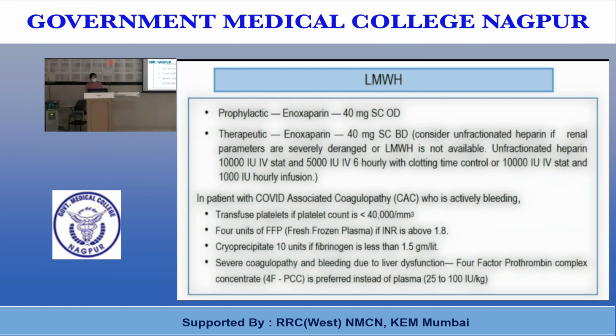In a patient who has COVID-associated coagulopathy and is actively bleeding, transfuse platelets if the platelet count is less than 40,000, 4 units of FFP if the INR is above 1.8, and cryoprecipitate 10 units if the fibrinogen is less than 1.5 gram per liter. If severe coagulopathy and bleeding due to liver dysfunction is there, 4-factor prothrombin complex concentrate is preferred instead of plasma.